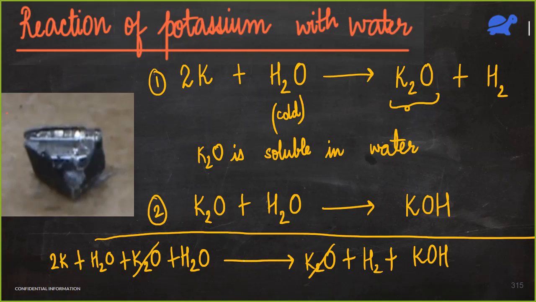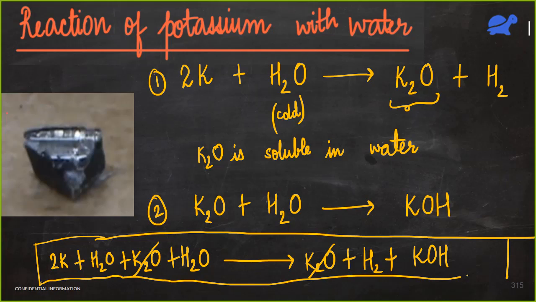So Soumya, you wrote this equation directly, right? But I hope you understood the reason. Why are we getting this equation here? Because potassium oxide was soluble in water. So is that clear to all of you? So if this question comes in exam, you don't really need to write part 1, part 2.